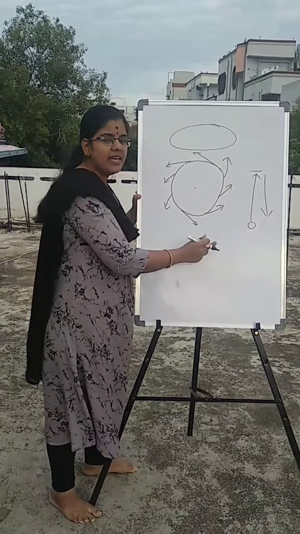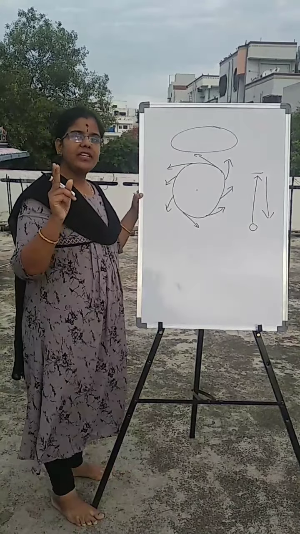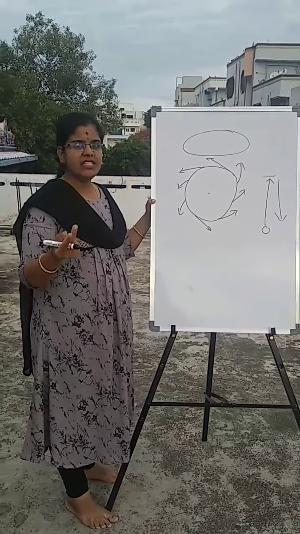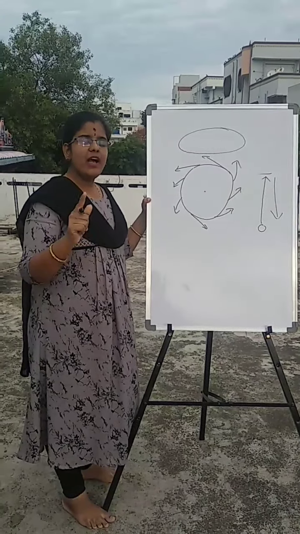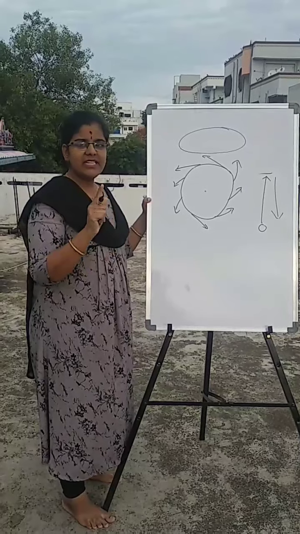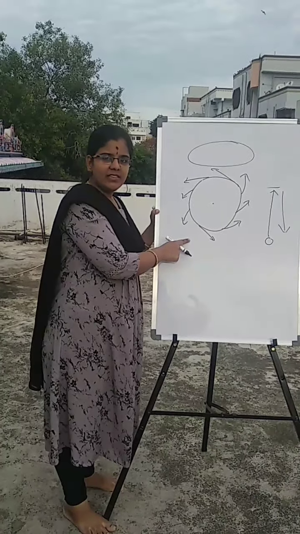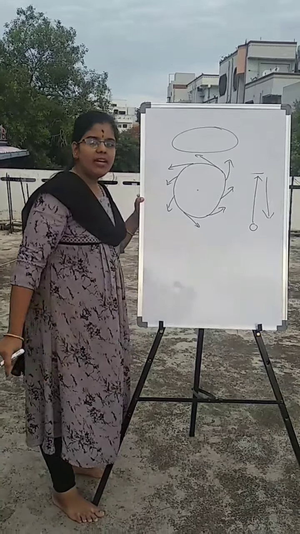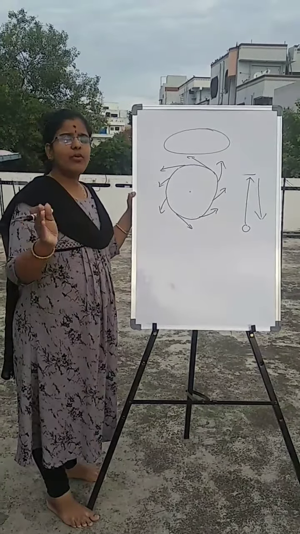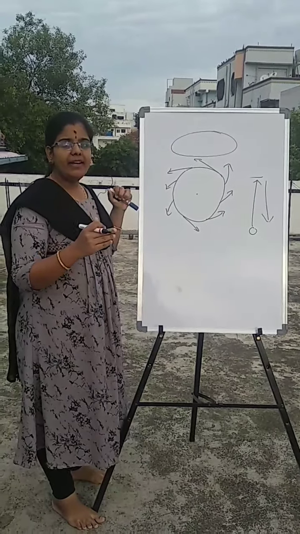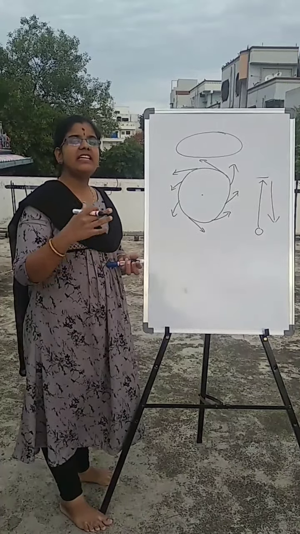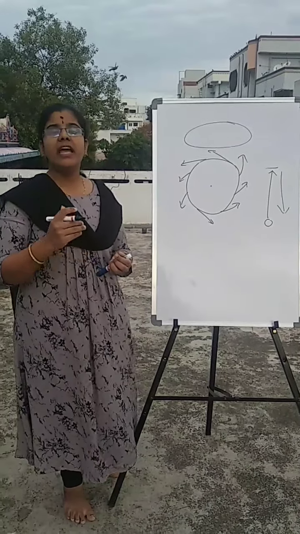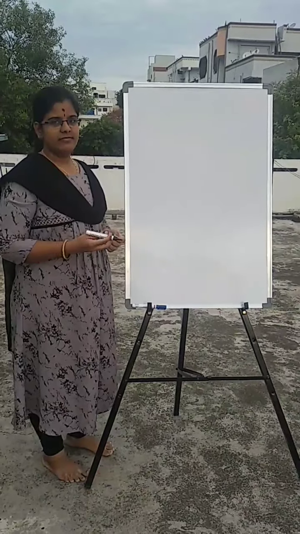So in the third case, we can observe that two of the characteristics were changing, speed and direction. In the first case, only speed was changing and direction was constant. In the second, the speed was constant and direction was changing. And in the third, the speed and direction both were changing. So acceleration is changing in all three cases, because acceleration is nothing but the rate of change of velocity.